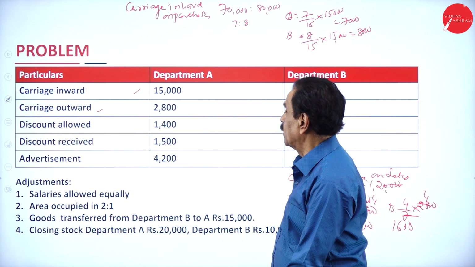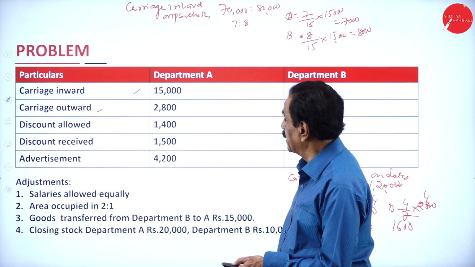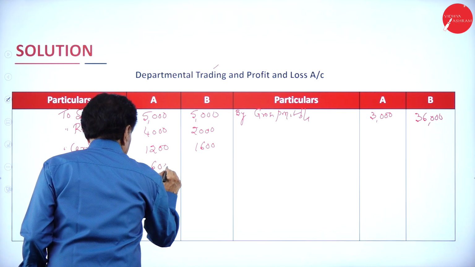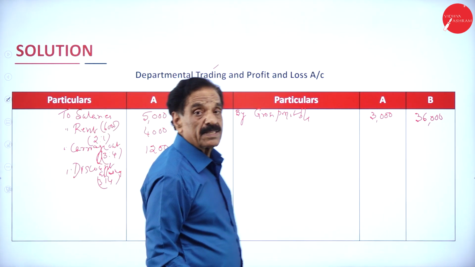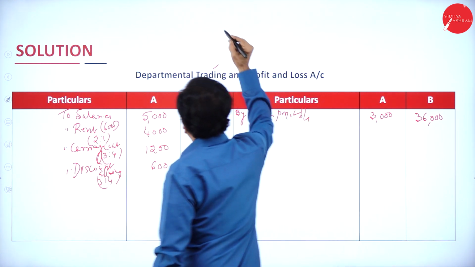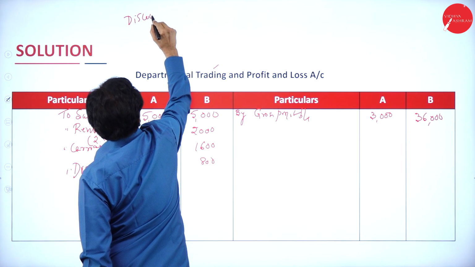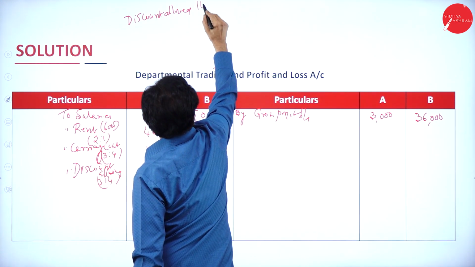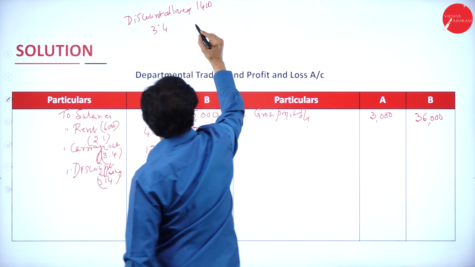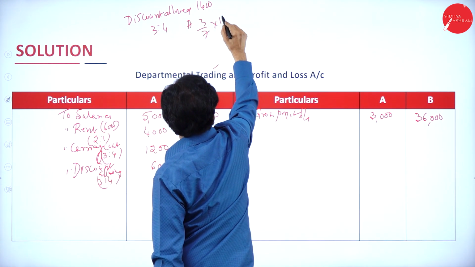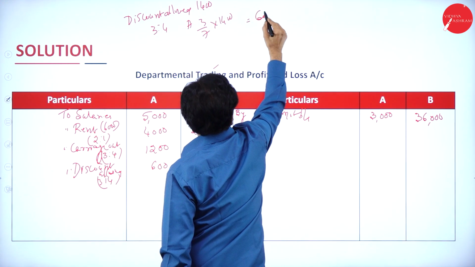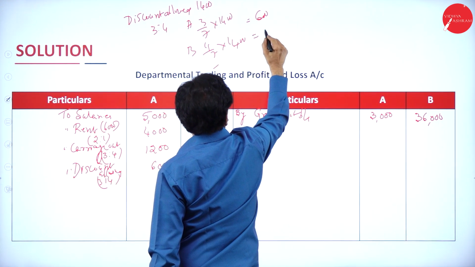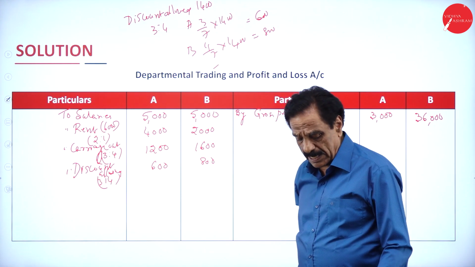A gets 3/7 of 1,400, which is 600. B gets 800.